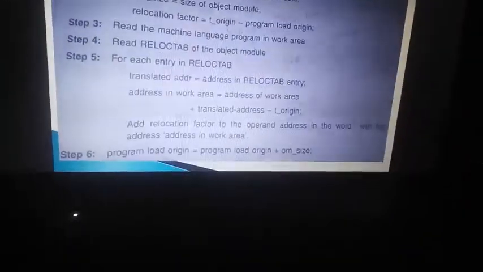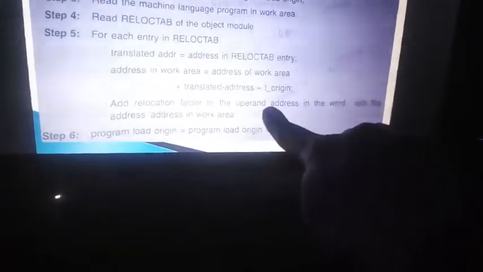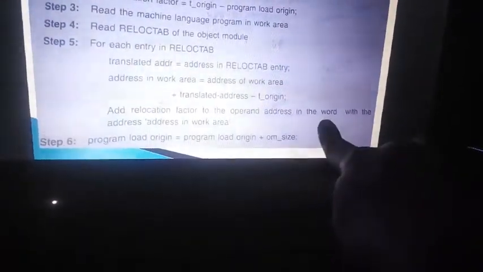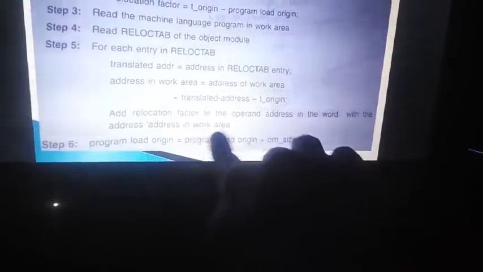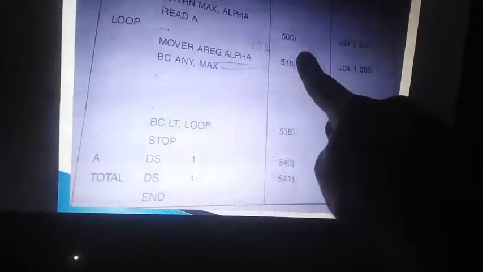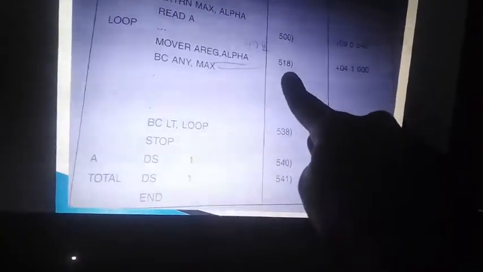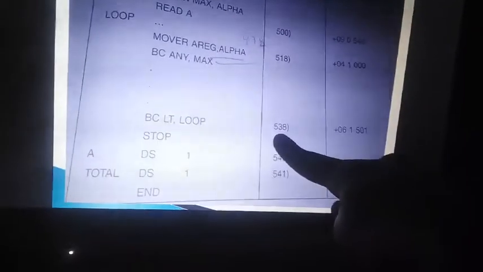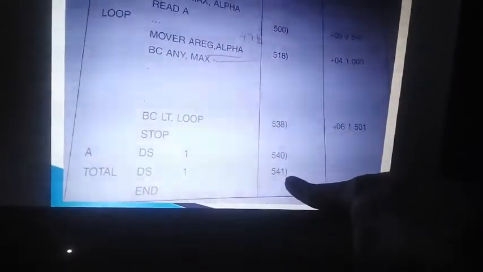Clear? So you add the relocation factor to the operand address in the word with the address in the work area. The work area, how much did you get? 938. You are loaded at 900. Next line 901, next line 903, like that: 915, 918, 938, 940, 941. Right.